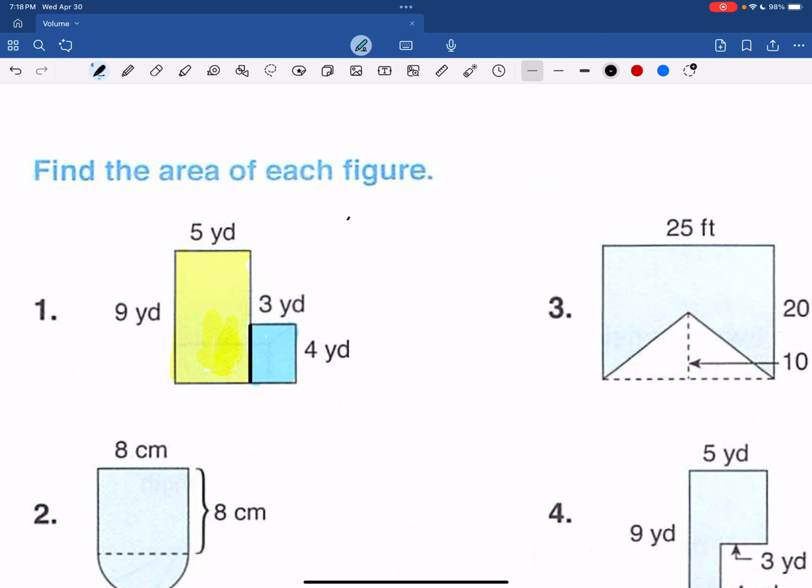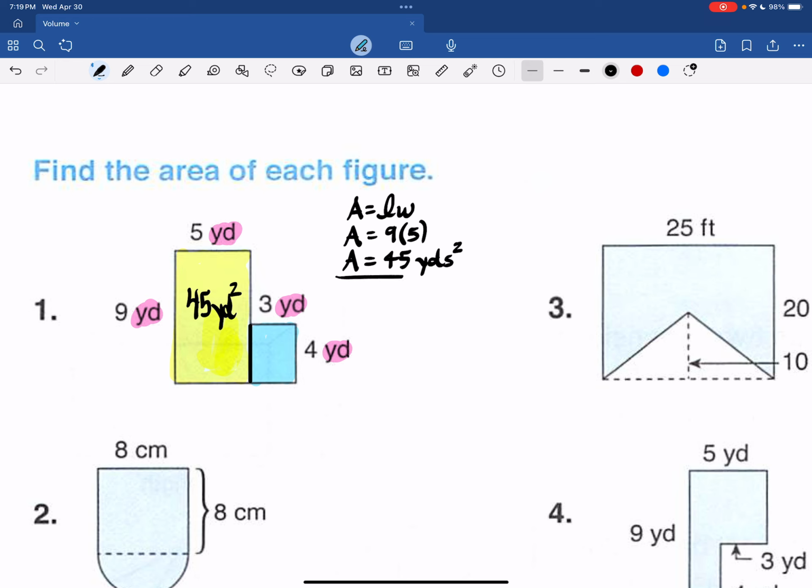So the area of the yellow one will be length times width, or 9 times 5, or 45 square yards. That is one thing you would want to check. And I did it, but I didn't say it. Always check your units and make sure that you have the same unit all around. That's very, very important. So this part is 45 square yards.